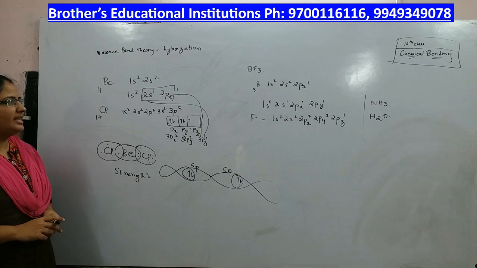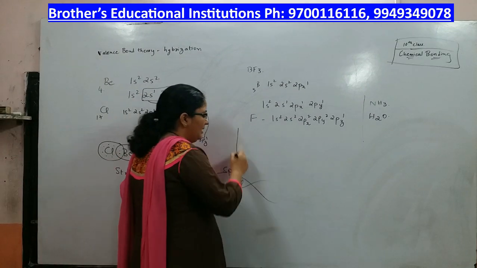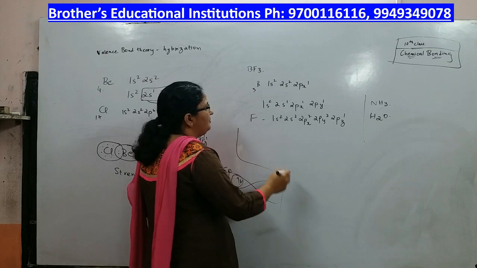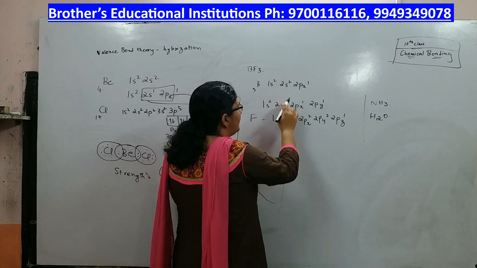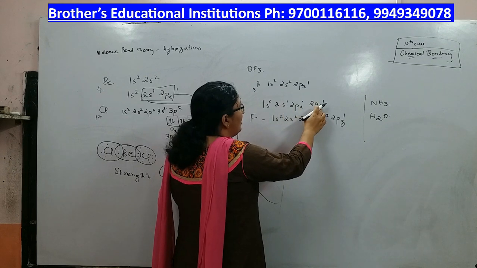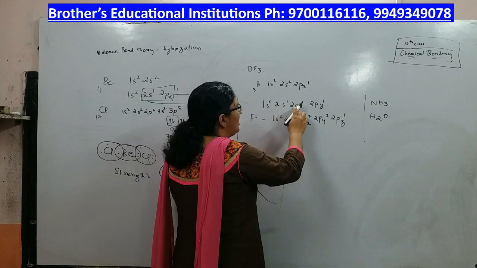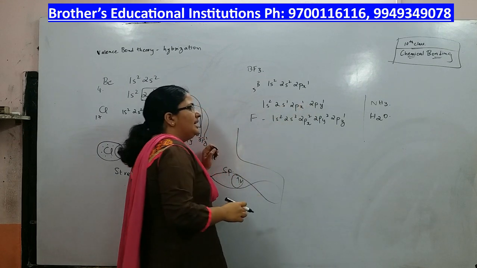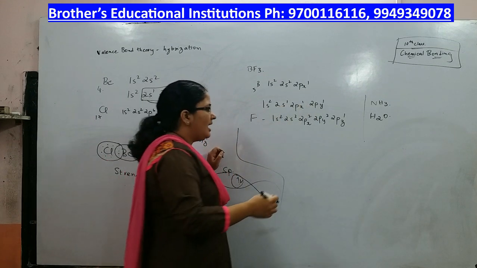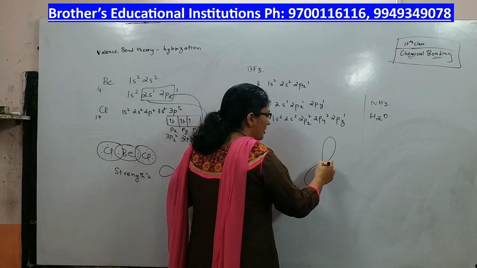Now let us take the example of BF3. In BF3, one s electron goes to a p orbital in the excited state, and one s orbital and two p orbitals intermix with each other and give rise to 3 sp2 hybrid orbitals.